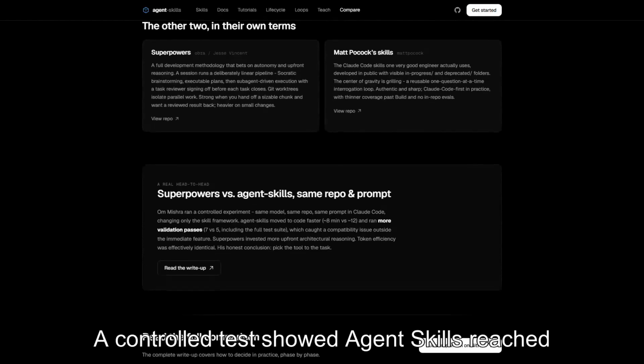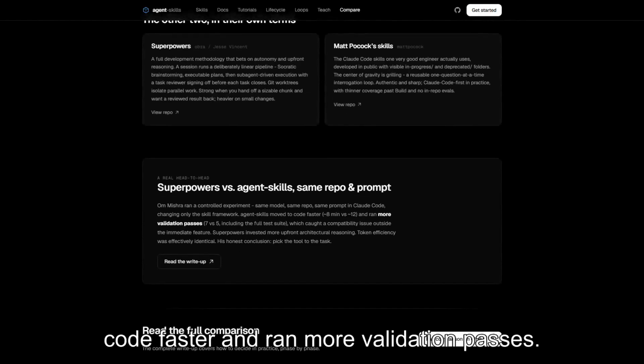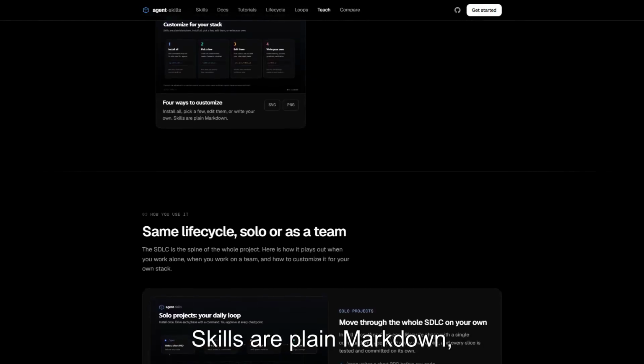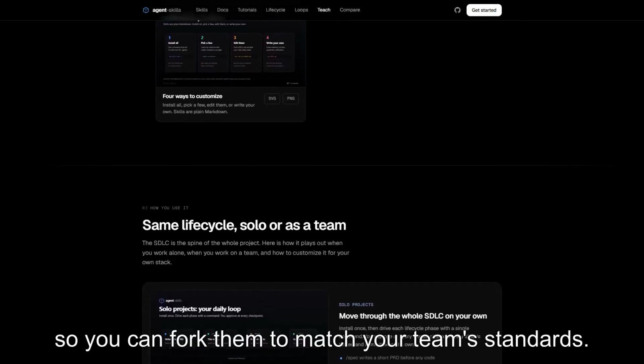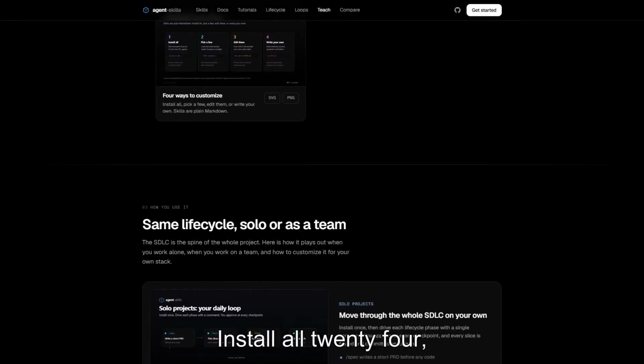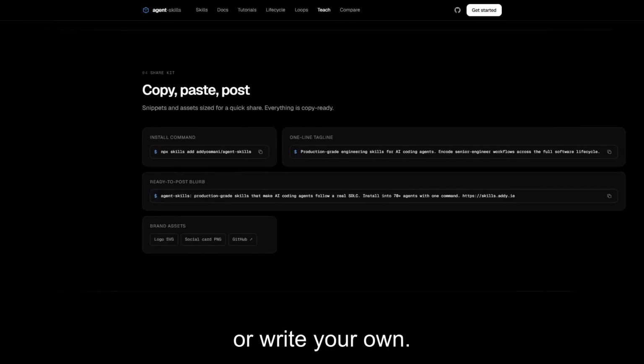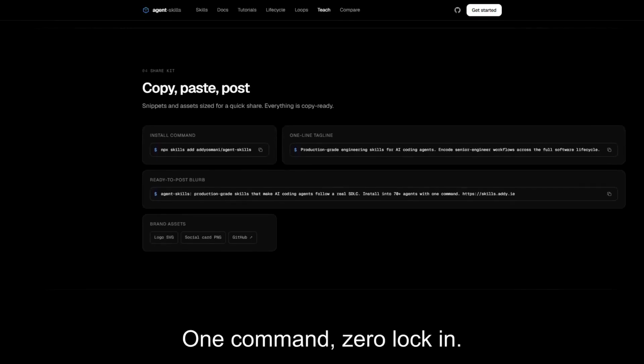A controlled test showed Agent Skills reach code faster and ran more validation passes. Skills are plain markdown, so you can fork them to match your team's standards. Install all 24. Load only what you need, or write your own. One command, 0 lock-in.